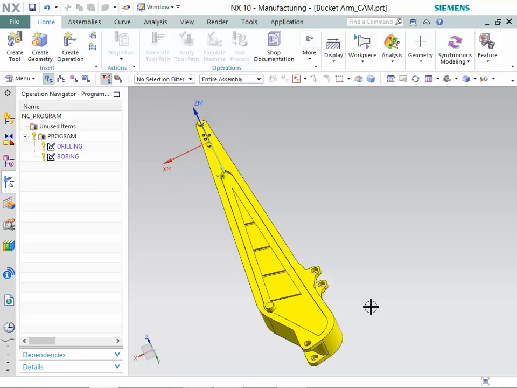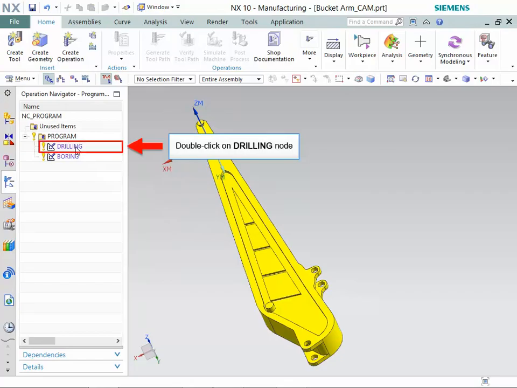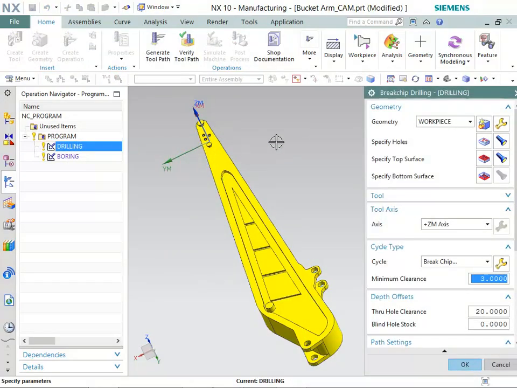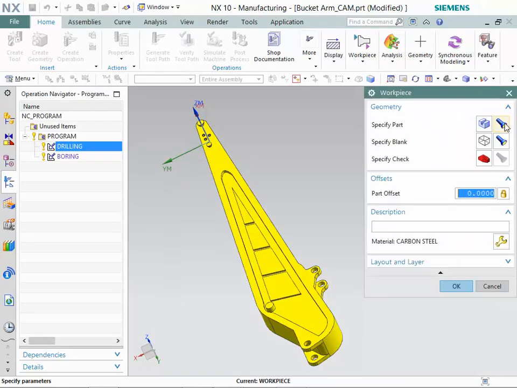Let's learn how to use drilling operation to drill a hole. Now, double-click on the drilling node. Make sure that Workpiece option is selected in Geometry list. Now, click on the Edit button in Geometry group. Then, click on the Display button in Specify Part row.